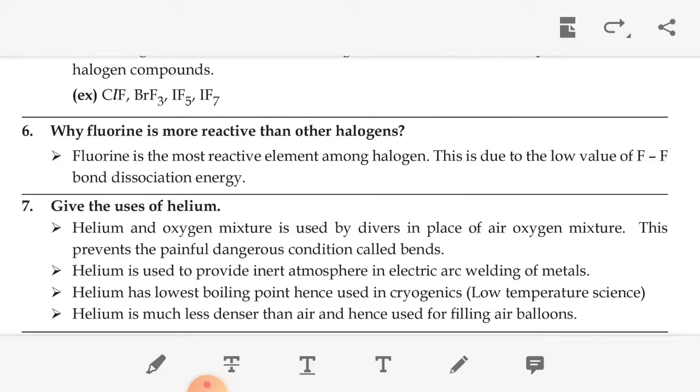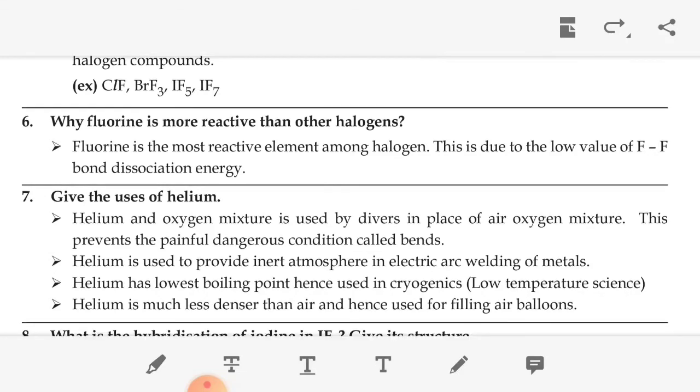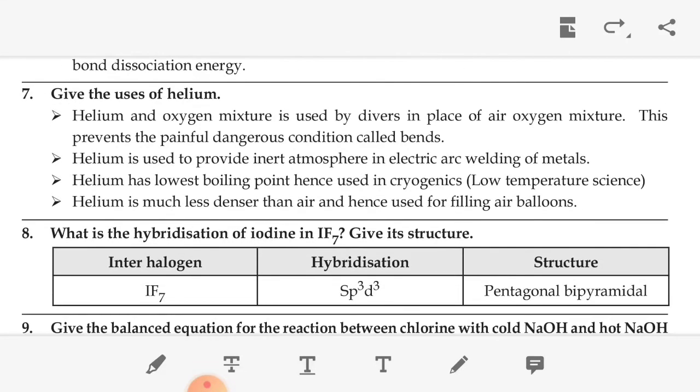The next, why is fluorine more reactive than other halogens? Among fluorine, chlorine, bromine, iodine, fluorine is more reactive compared to the other halogens, because fluorine is the most reactive element among halogens. It has a low value of bond dissociation enthalpy. So for F2, the bond dissociation is very low. So fluorine is more reactive than other halogens.